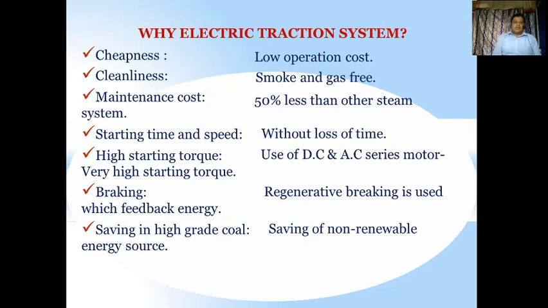Why electric traction system? We should know the advantages as well as disadvantages of a thing, so we will have this discussion now. Why is electric traction system used? The first thing is cheapness, cleanliness, maintenance cost, starting time and speed, as well as high starting torque, braking, and saving in high grade coal energy source. All these things listed on the left side are the main things to be discussed.